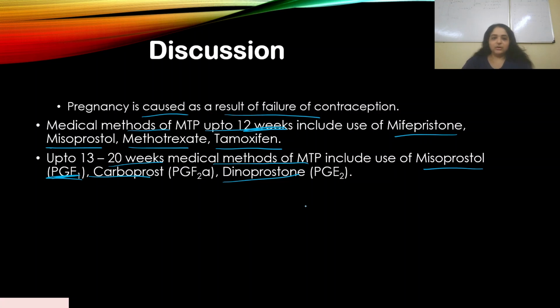So basically this is what MTP, medical termination of pregnancy, is, and I wanted you to understand this so that you don't assume it is a method of contraception. No, if there's a failure of contraception and the woman wants to opt for abortion, then she can. There are certain laws and circumstances under which MTP can be performed, and it depends on the stage of the pregnancy. So MTP is completely different from contraception.